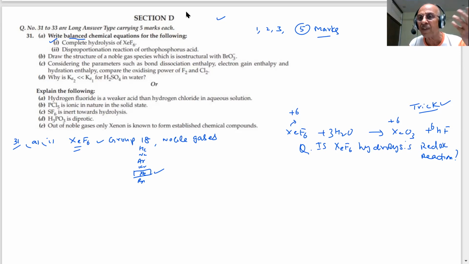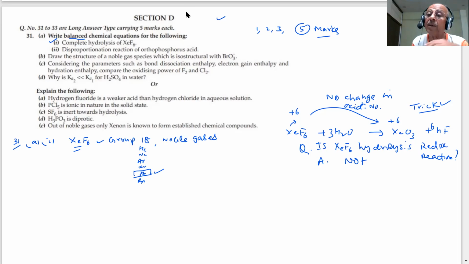What is a redox reaction? One in which oxidation and reduction take place. Here the oxidation number of xenon remains the same, as you can see, +6 to +6. There is no change in oxidation number, student. Therefore, it is not a redox reaction. This was a different question. I am telling you why I am devising the entire course and giving you more possible questions from such questions which are given in this paper. It is not a redox reaction.